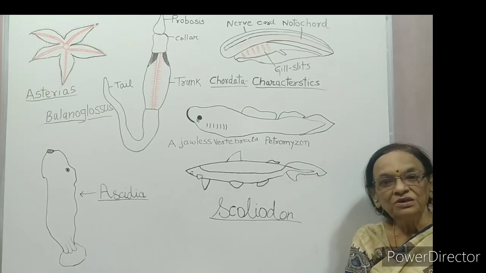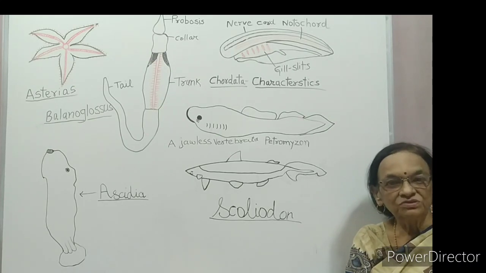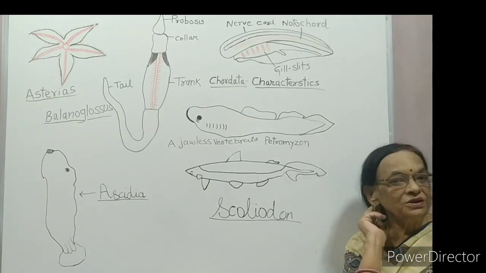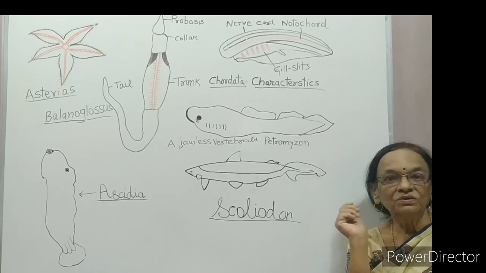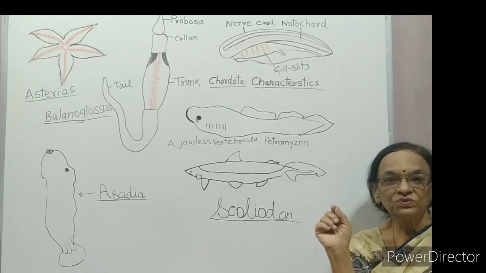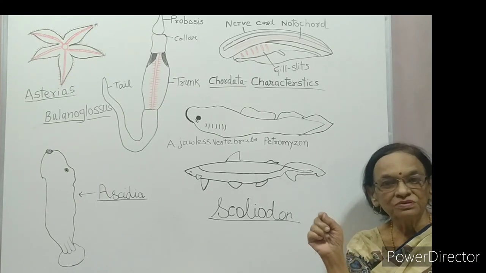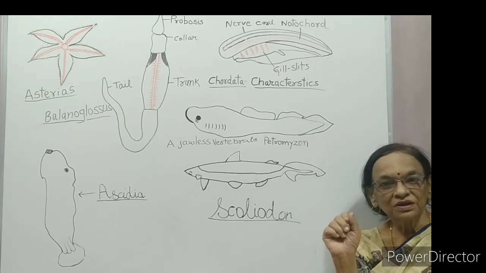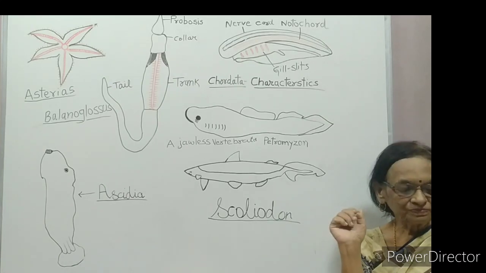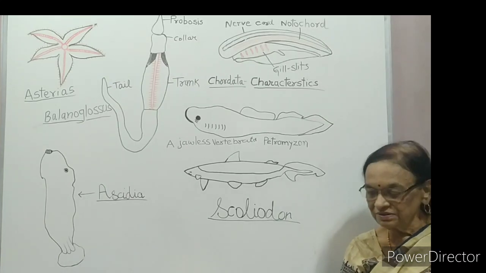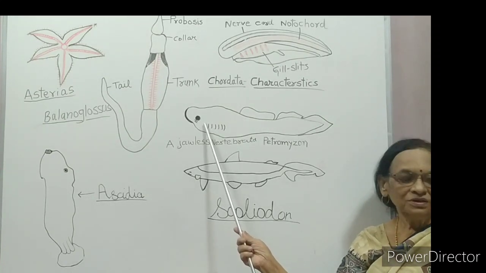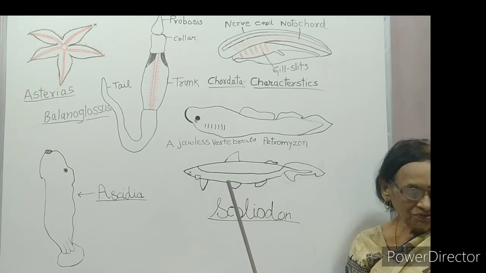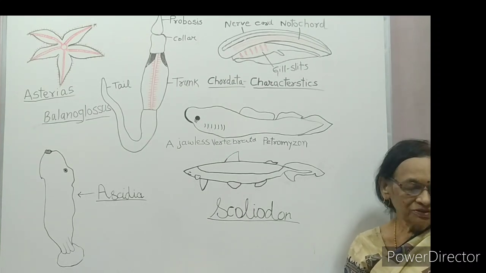Agnatha. A means without and gnatha means jaws. Lower vertebrates had no jaws. The mouth was circular, without jaws. Gnathostomata. Gnatho means jaws and stomata means mouth. The mouth is surrounded by jaws. Agnatha has the class Cyclostomata. Cyclo means circular. In Cyclostomata, the mouth is circular.